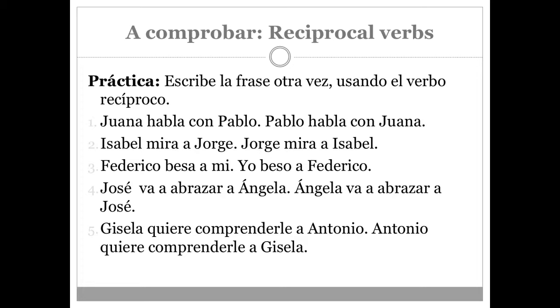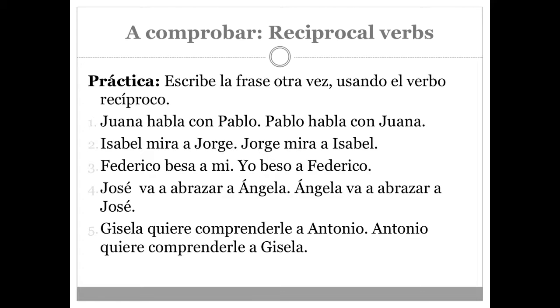Number 4, José va a abrazar a Ángela. Ángela va a abrazar a José. So Joe is going to hug Angela, and Angela is going to hug Joe. How would you say Joe and Angela will hug each other? José y Ángela se van a abrazar. Or you can say José y Ángela van a abrazarse. Remember, since abrazar is in the infinitive, it can go before the conjugated verb or at the end of the infinitive.